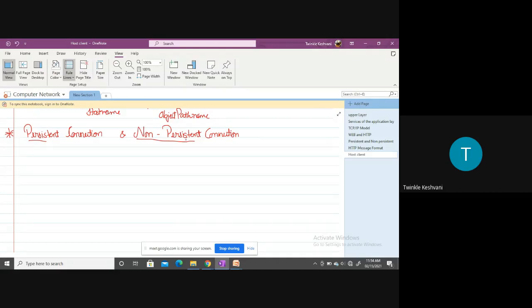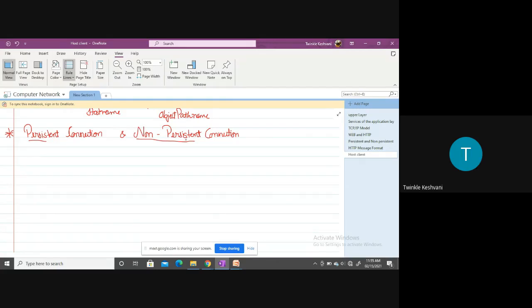So one thing we can say is that in an internet application, the client and the server communicate for an extended period of time, right? The client makes a series of requests to the server and the server serves that series of requests. Depending on how the application is used, the requests can be made back to back or at some interval of time; it totally depends on the client.